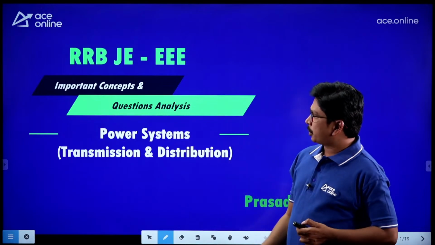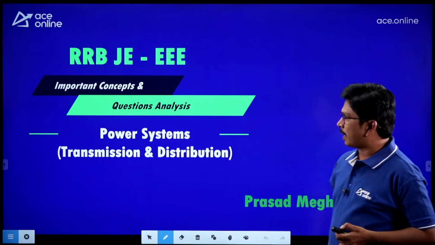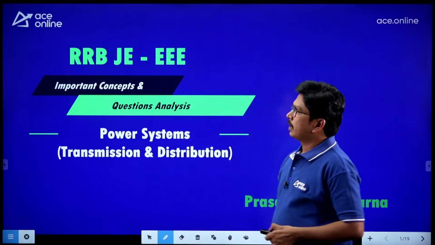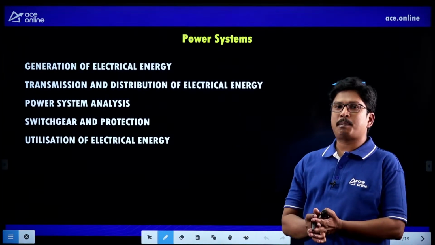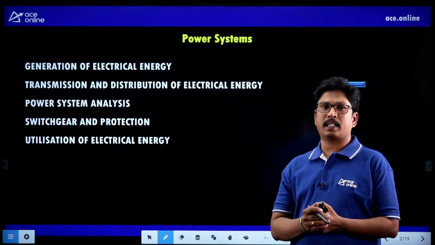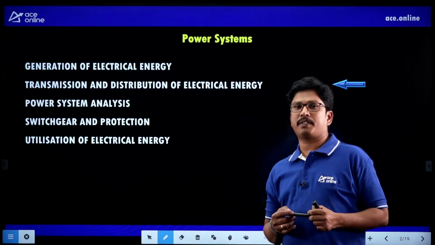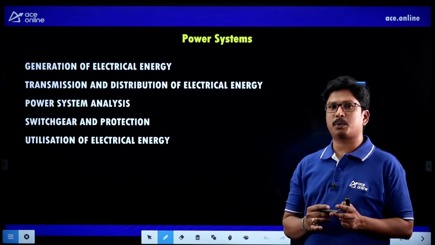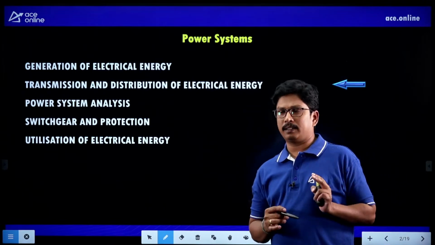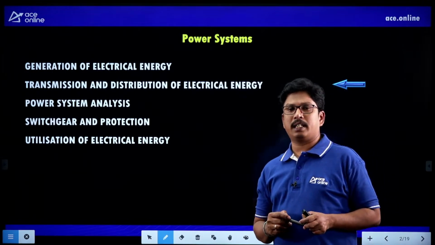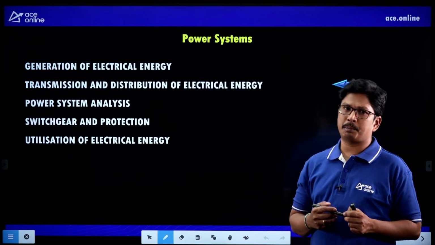Right students? So today we are discussing transmission and distribution, and myself Prasad Meghavarna. So now we are going to discuss this one. See here, this is the syllabus of the entire power system. The entire syllabus of power system consists of generation of electrical energy, transmission and distribution of electrical energy, and power system analysis. Particularly RRB JE students, you are having the fault analysis, and switchgear and protection, and utilization of electrical energy is the syllabus we are having.